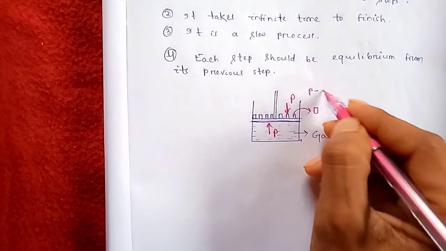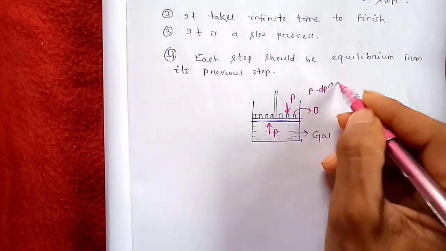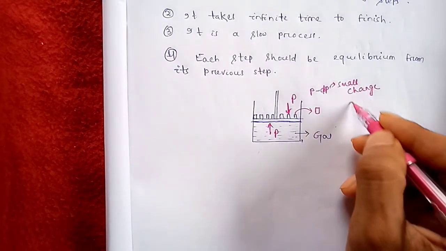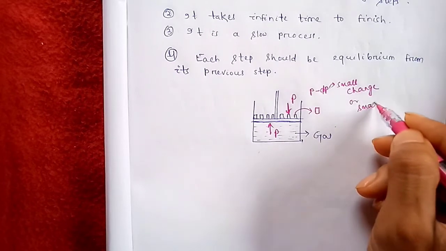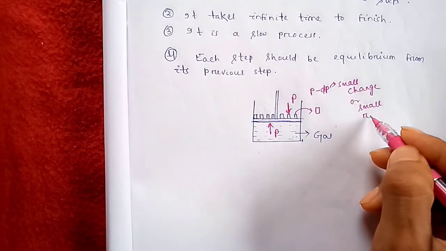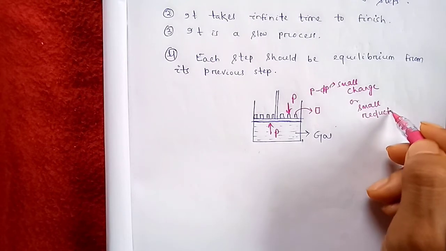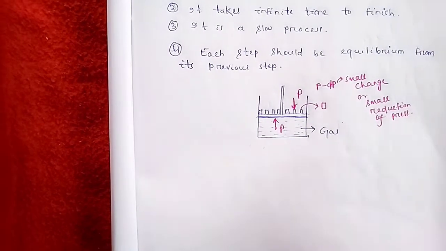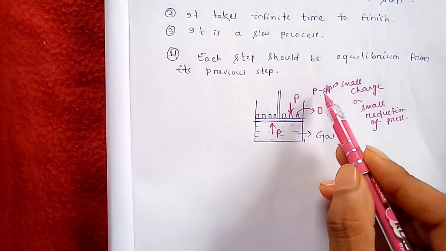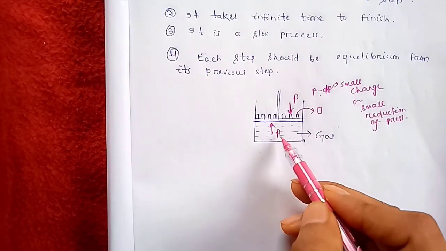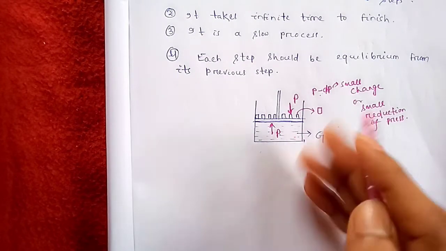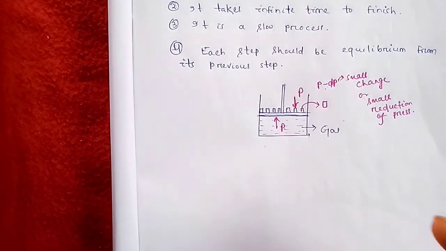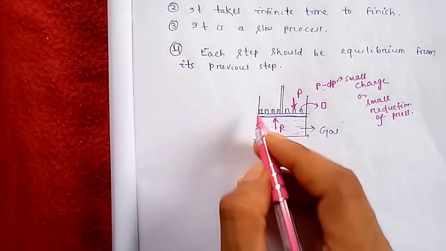That means this pressure becomes P minus dP, a very small reduction of pressure, from P to P minus dP, and the inside pressure will be more. So due to this, the gas tries to expand and the piston moves up a certain distance.